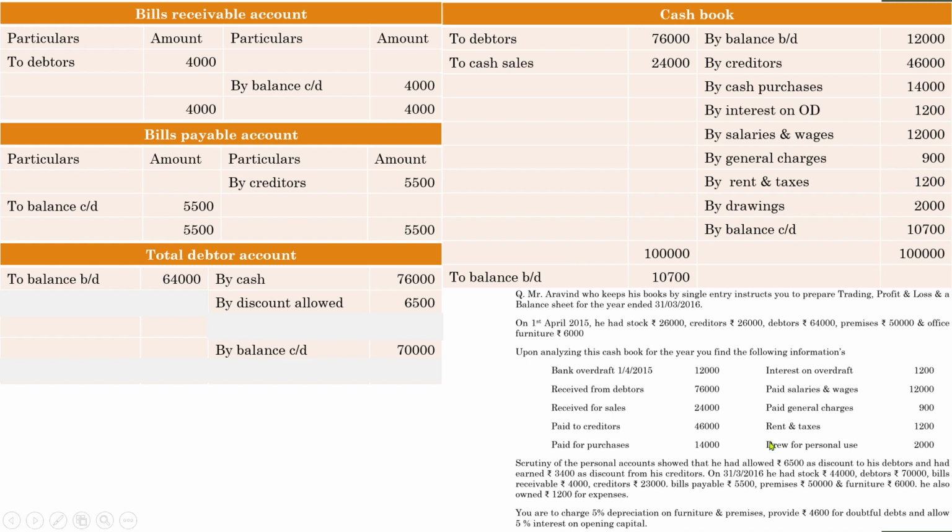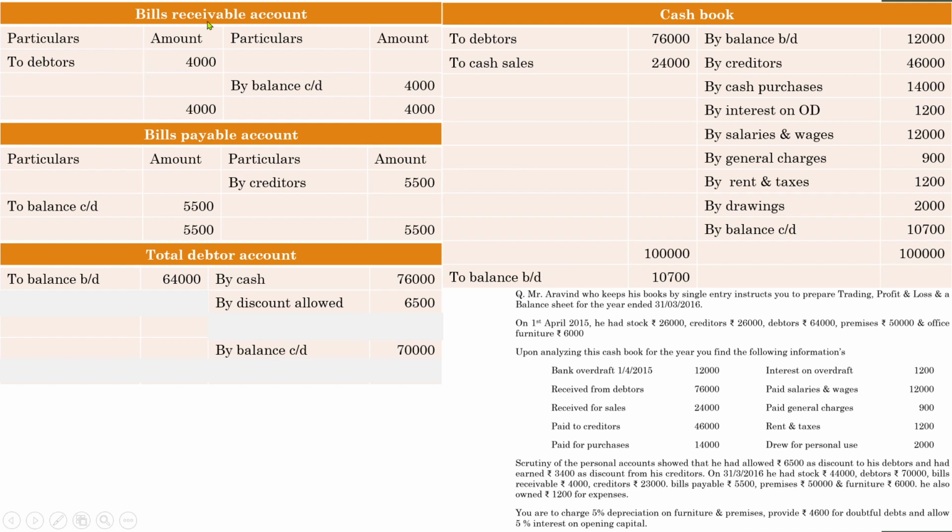So for confirming that, once you've gone through all the questions, just go through the accounts, whether there are any transactions related to debtors. It's very easy, don't worry about it. Wherever you see debtors, it has to be taken here. See, in the cash flow, debtors we have already taken. Here also, whether there are debtors, nothing. Bills receivable account, if there is any debtor, see, a debtor is there.